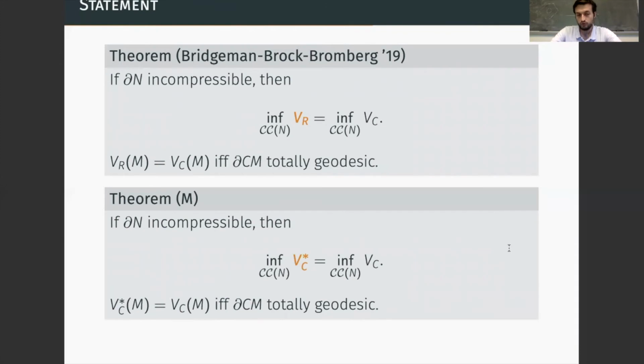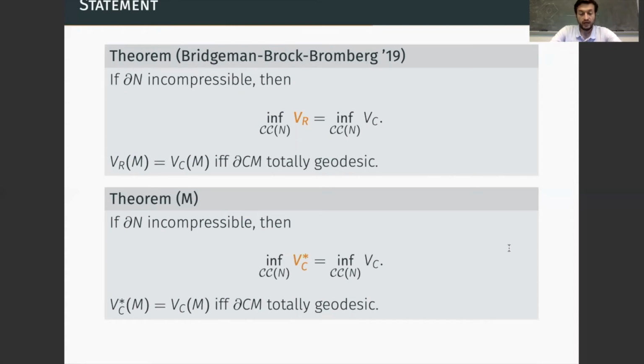It turns out that the same can be said for the dual volume of the convex core. Moreover, in both cases, we have equality between the renormalized volume and the volume of the convex core, or the dual volume and the volume of the convex core, if and only if the boundary of the convex core is totally geodesic.